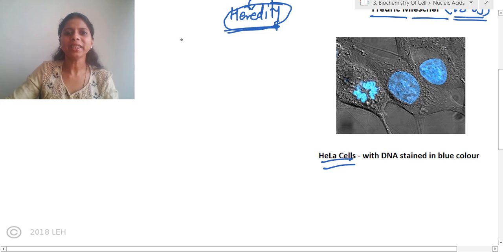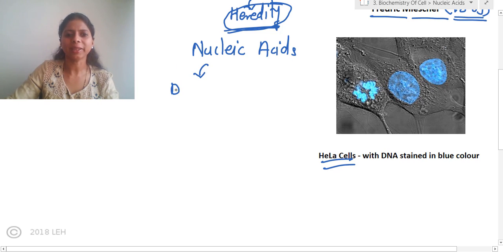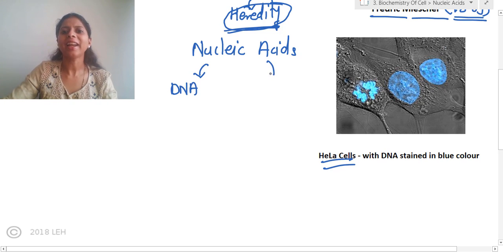but they are present even in the cytoplasm. Now see, when we talk about nucleic acids, there are two types of nucleic acids which we are going to study in this topic. One type of nucleic acid is called DNA and another type of nucleic acid is called RNA. Both the nucleic acids we are going to study in detail.